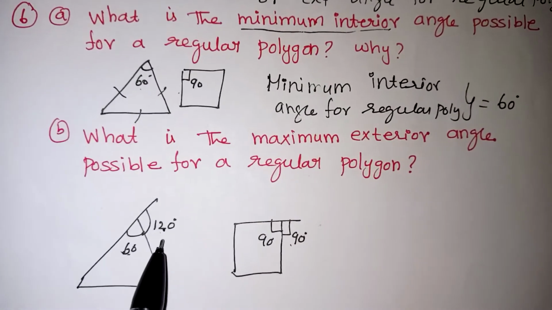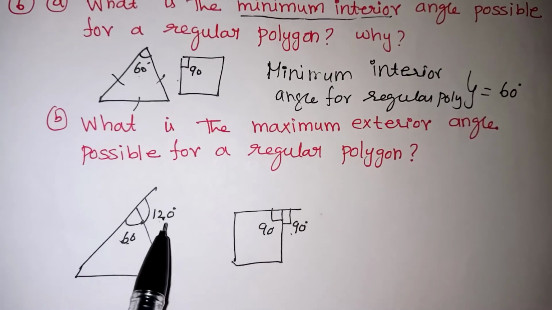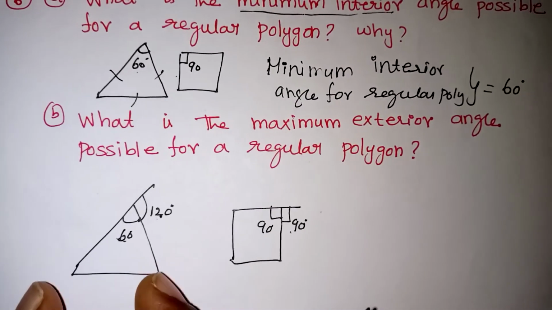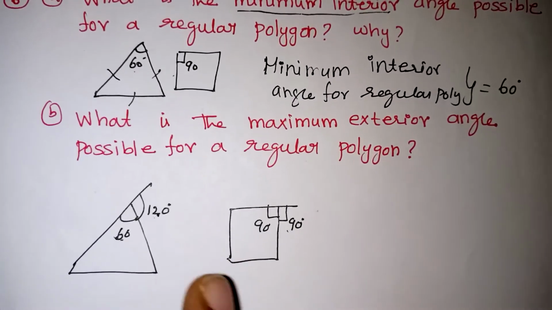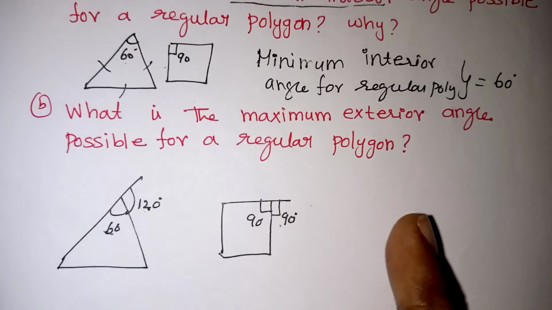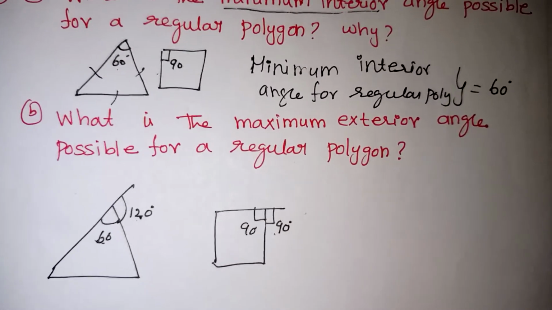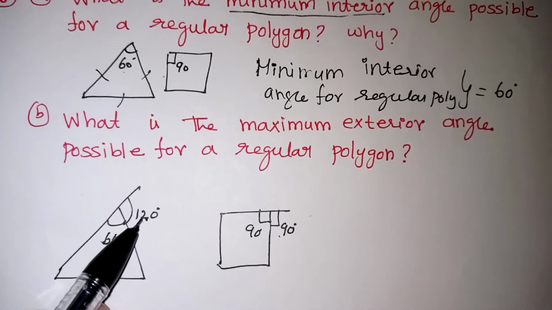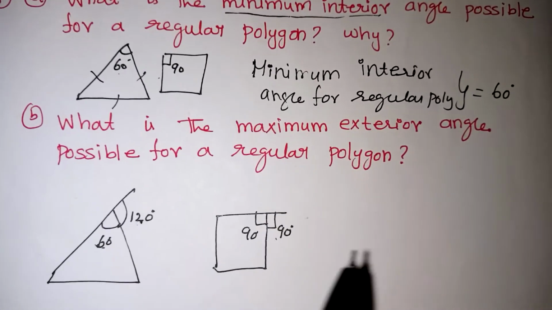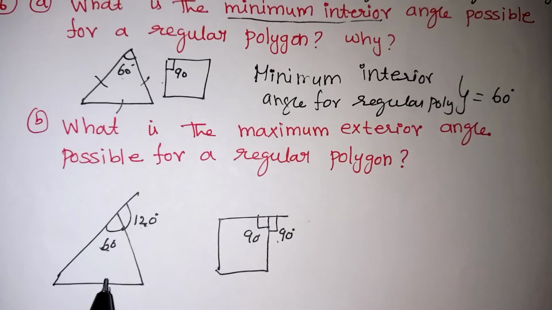That also will come from the triangle only, because when the polygon is developed with more sides, this exterior angle will be reduced. In a certain case it will become a circle, and the exterior angle will become 0. So from 120 degrees it will keep on decreasing only. So what is the maximum exterior angle possible? For the triangle only.